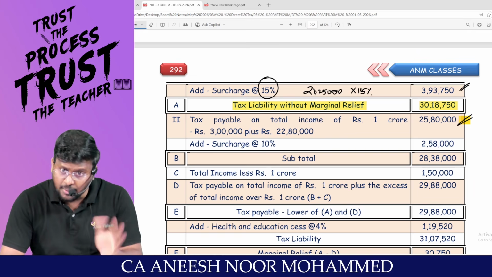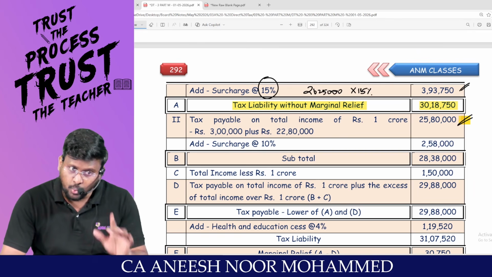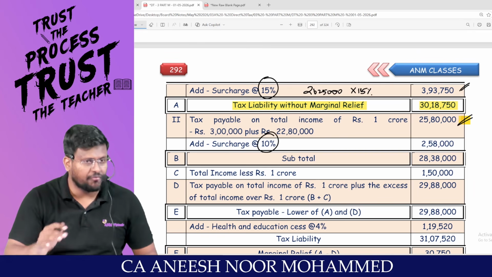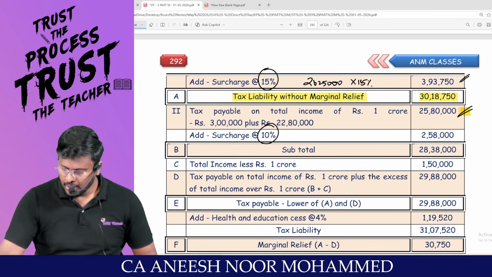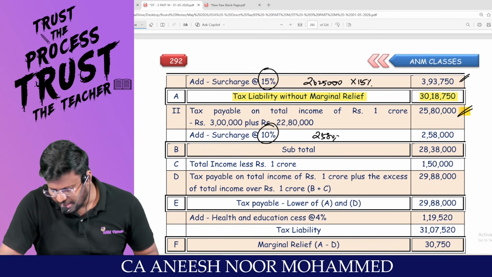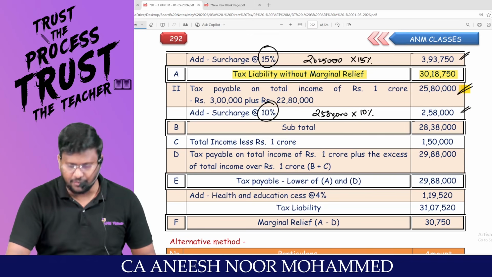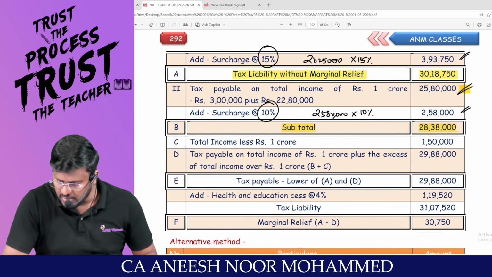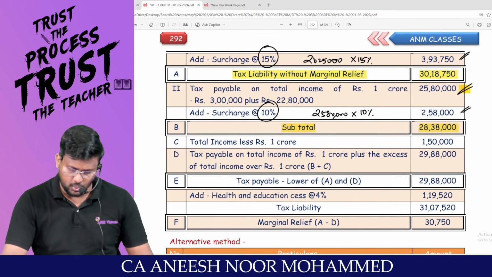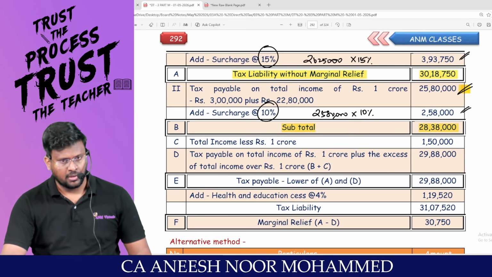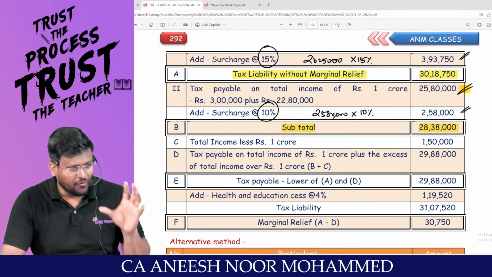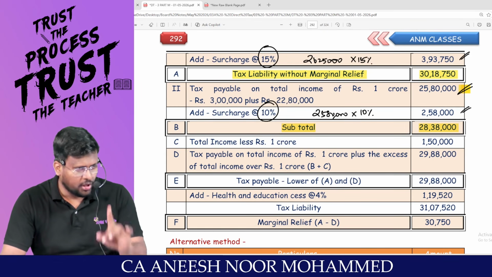Since the total income does not exceed 1 crore, the surcharge percent will be the first slab of 10%. So 25 lakh 80,000 into 10% comes to 2 lakh 58,000. So the subtotal is 28 lakh 38,000. Am I right? Not only this, you have calculated the tax liability only for 1 crore.